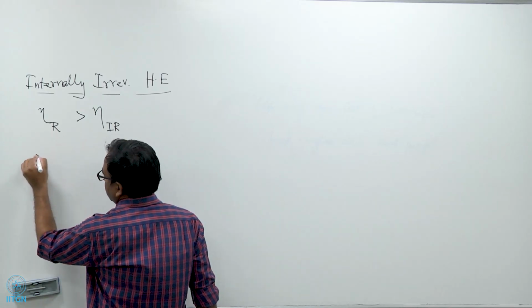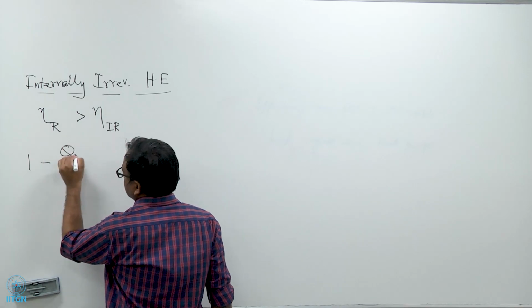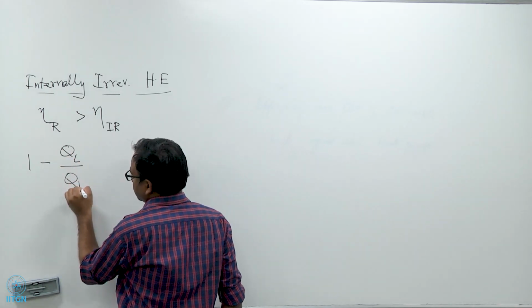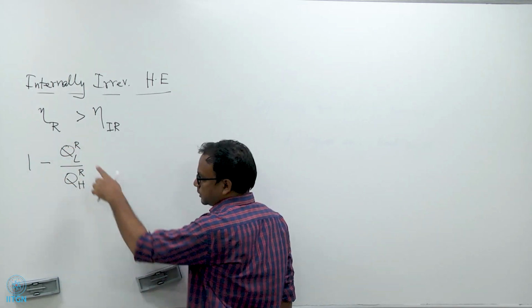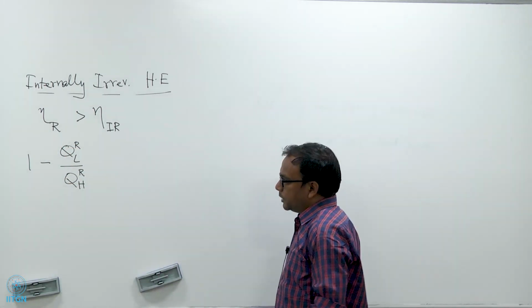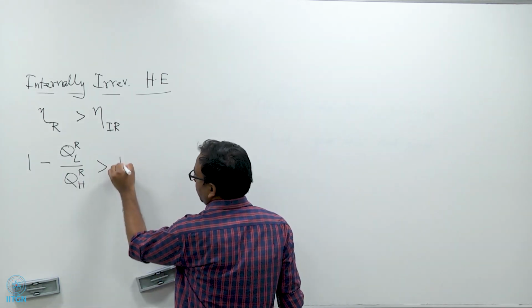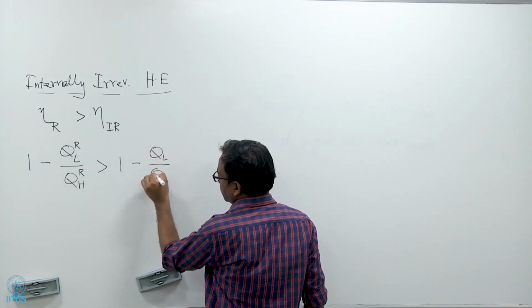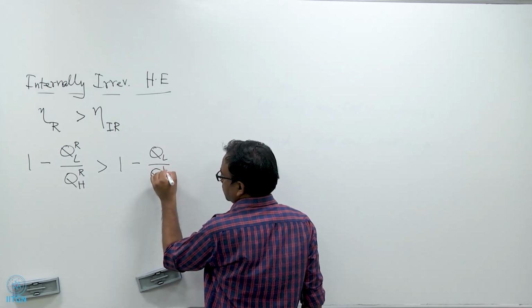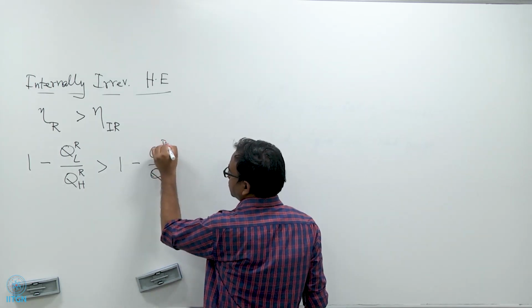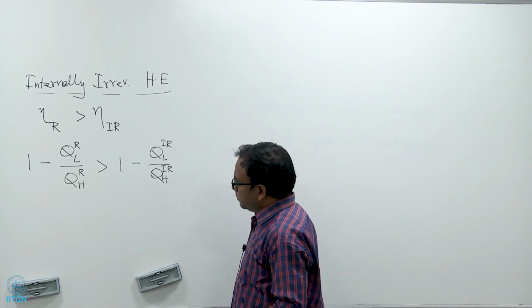So I can say that 1 minus QL by QH for the reversible heat engine, where R now denotes heat transfer in the reversible heat engine, has to be larger than 1 minus QL by QH for the irreversible heat engine.